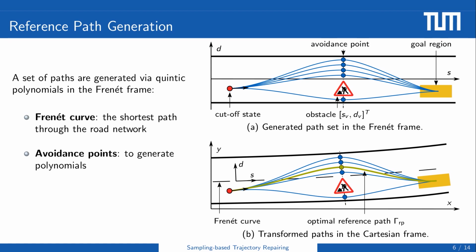Afterward, we use a series of avoidance points to generate the polynomials and to cover possible homotopy classes. Two paths are said to be in the same homotopy class if they can be deformed into each other without passing over or looping around obstacles. The avoidance points are shifted laterally from the point where a traffic rule is violated for the first time, such as the first collision point with the obstacle as shown in the right figure. In the end, we transfer the polynomials from the Frenet frame to the Cartesian frame. According to the predefined cost function, we choose the collision-free and resolution optimal one as the reference path.